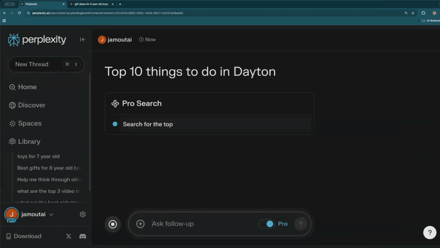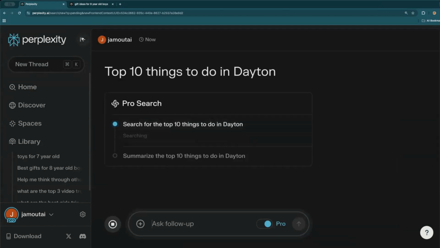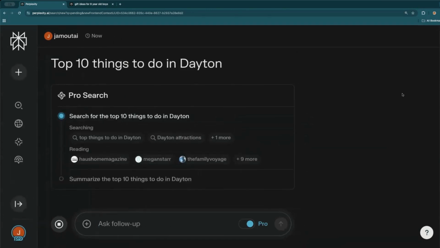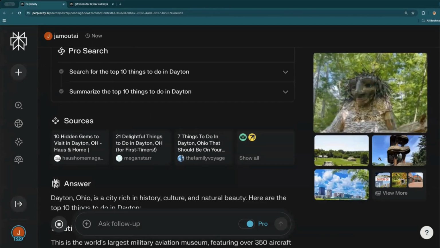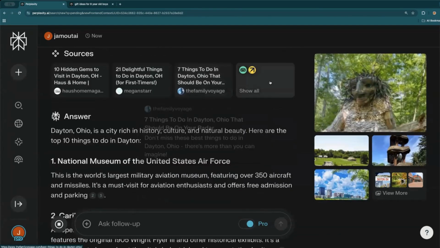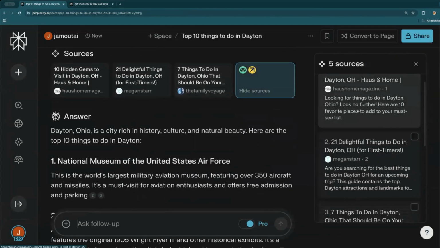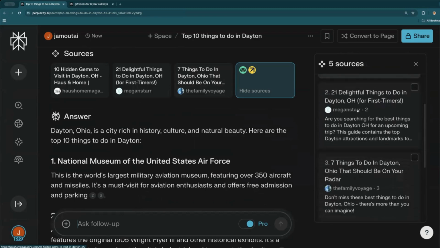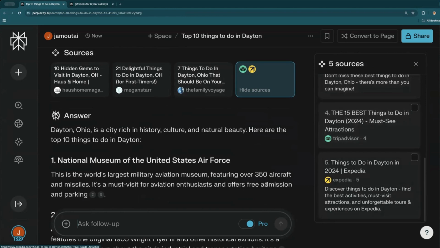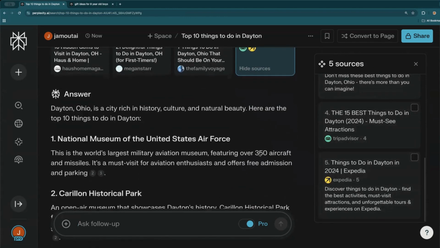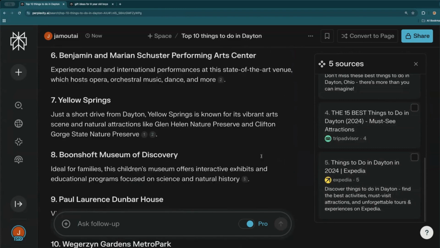So again, this is searching multiple sources, and it does show you how it's reading and summarizing. It's giving me, let's see, things from House Home Magazine, Megastar, The Family Voyage, TripAdvisor, Expedia. So you can see here, it's giving me these top 10 things to do.